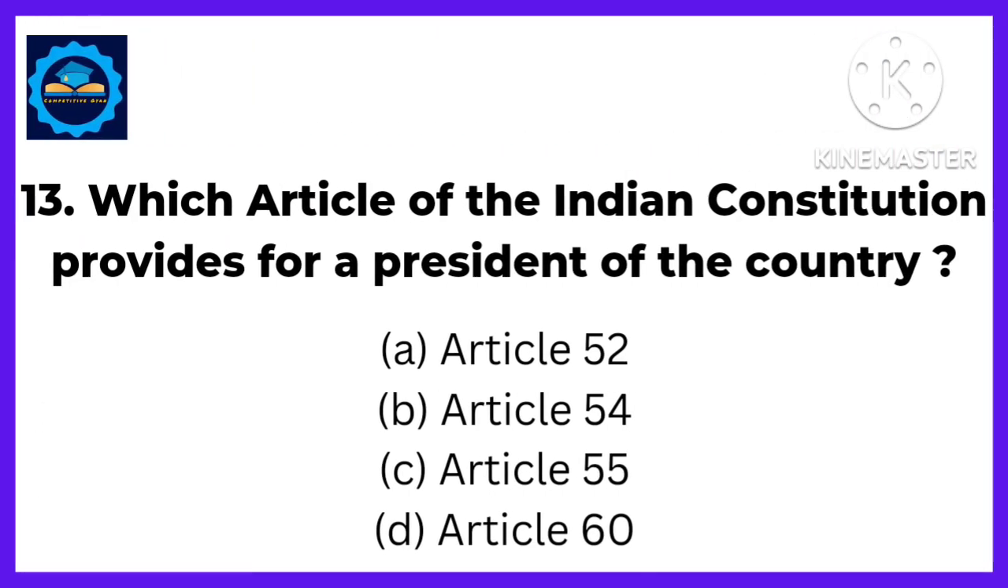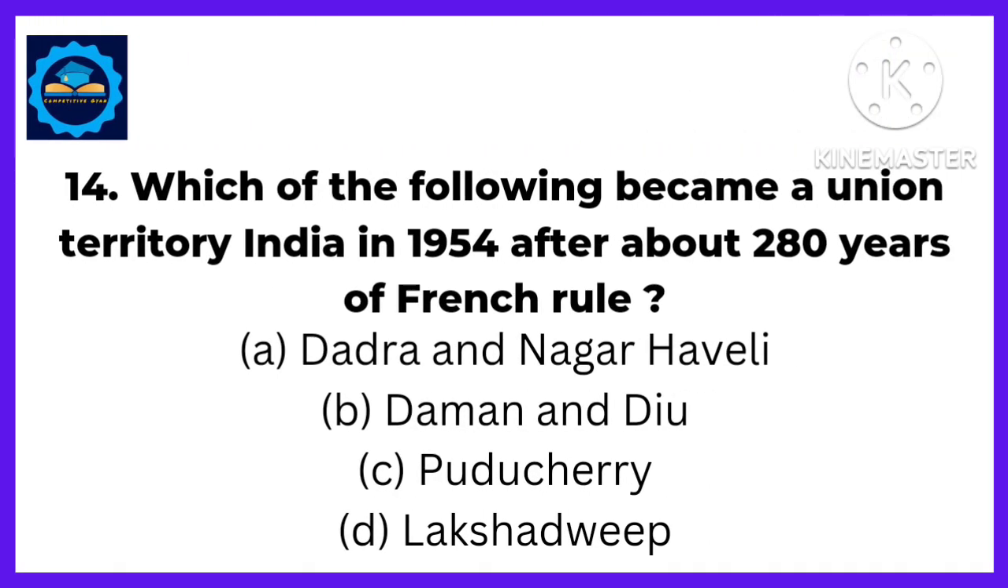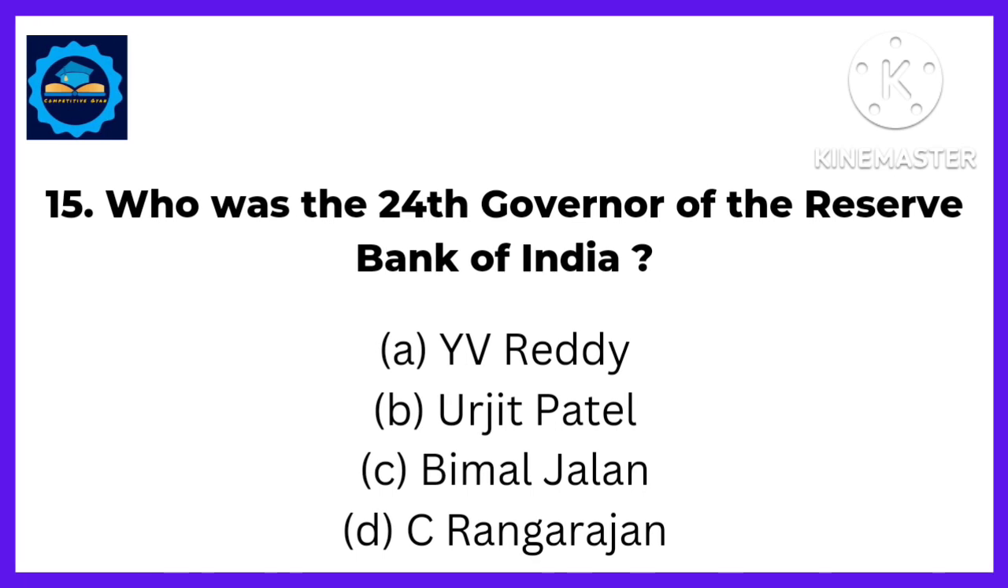Next, which article of the Indian Constitution provides for a President of the country? Answer. Article 52. Next, which of the following became a union territory of India in 1954 after about 280 years of French rule? Answer. Puducherry, and initially its name was Pondicherry. Next, who was the 24th Governor of the Reserve Bank of India? Answer. Urjit Patel.